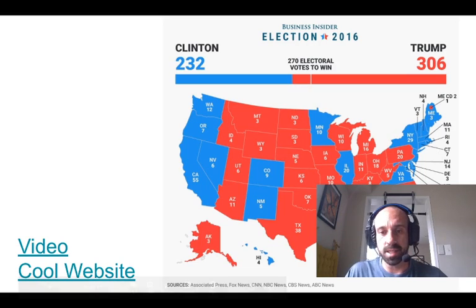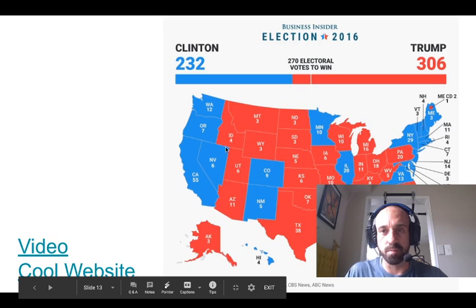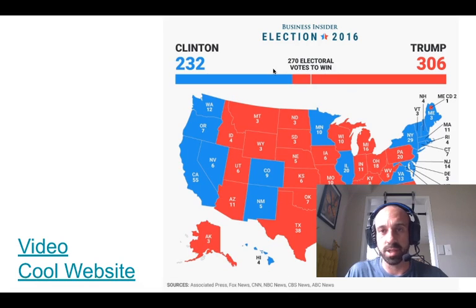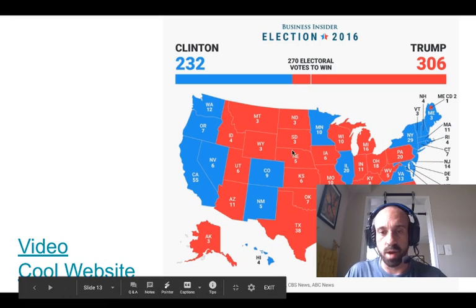So as you can see here, this map represents the last election that we had, and it shows each state having a number by it. Now these would be the electoral votes, or electoral college votes, and that is based upon how many representatives there are in Congress. There's a video here that explains it way better than what I'm doing right now, but that's kind of the short gist of it.